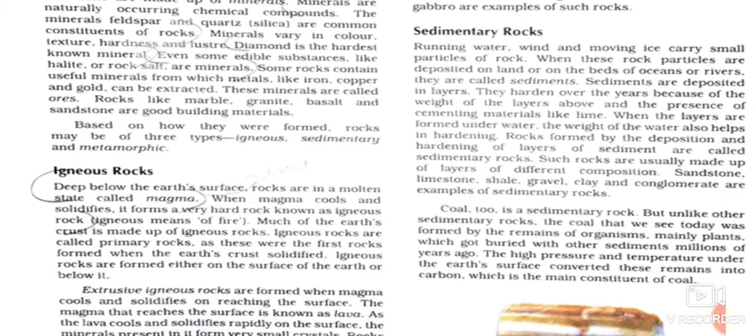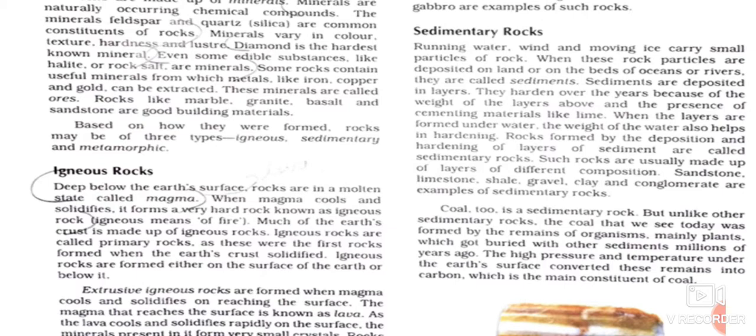So now we will read in detail that igneous rocks are formed in two different processes and in two different places, beneath the earth's interior as well as on the earth's exterior. And these rocks are still taking new forms due to volcanic activity. So due to volcanic eruptions, these igneous rocks are formed. And since they were the first rocks to be formed, they are also known as primary rocks.